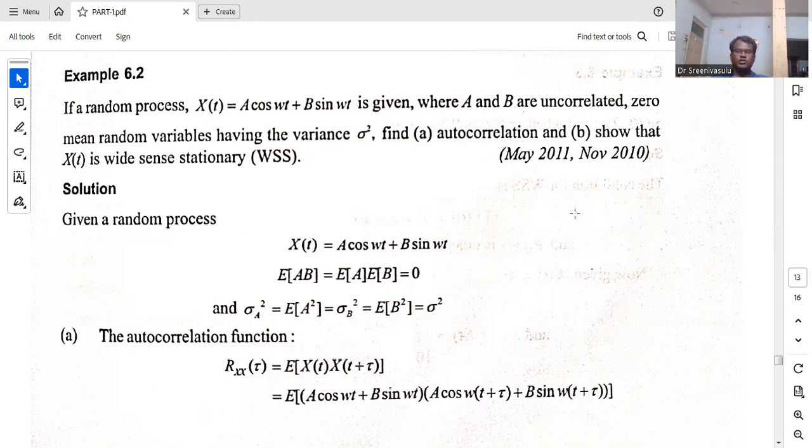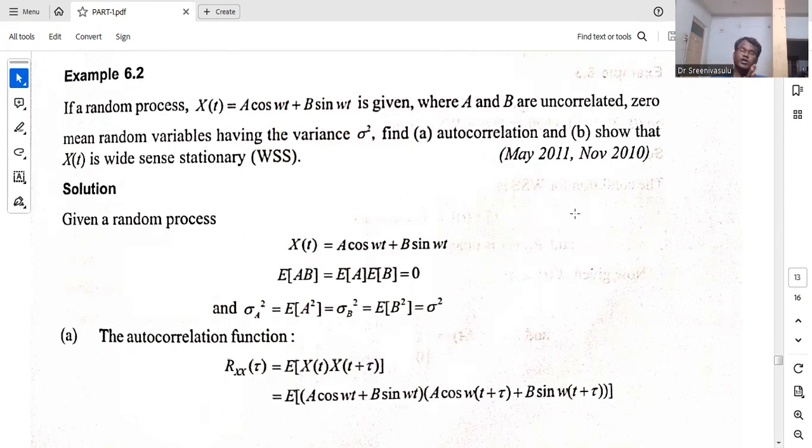Today we are going to see a problem on the wide sense stationary process. In previous classes we have seen that for a wide sense stationary process, if you consider the random process x of t and calculate the mean value, it must be constant.